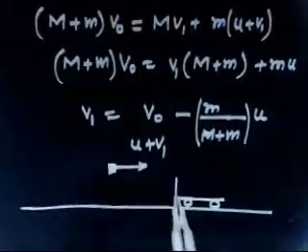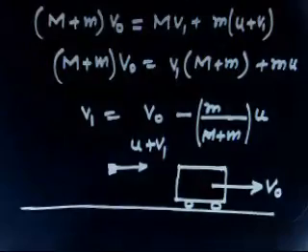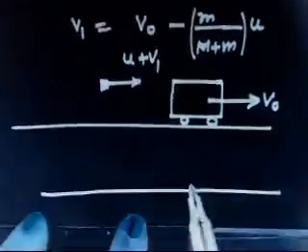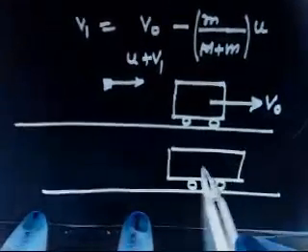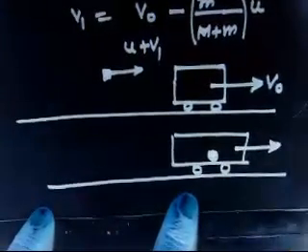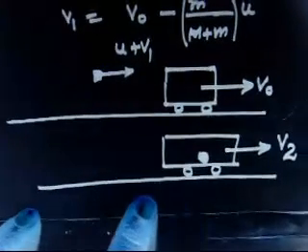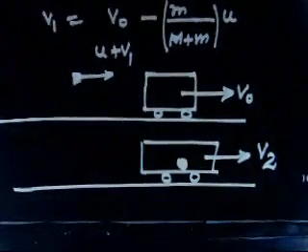And this buggy, the front buggy, at this point of time is still moving with velocity v0 because its velocity has not changed. After some time we will find this man lands on this buggy. So the man is now here. Now this system will have a different velocity because of momentum conservation. When the man comes here, he will press this buggy in the forward direction. Let us say the final velocity of this buggy is v2. So you have to apply momentum conservation in this case and give me the answer for v2.